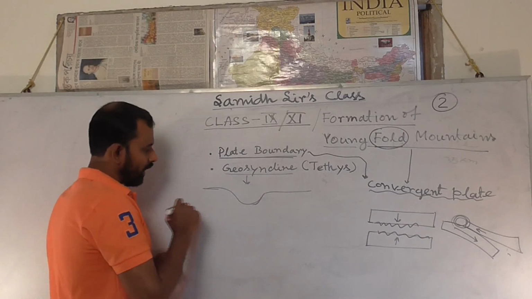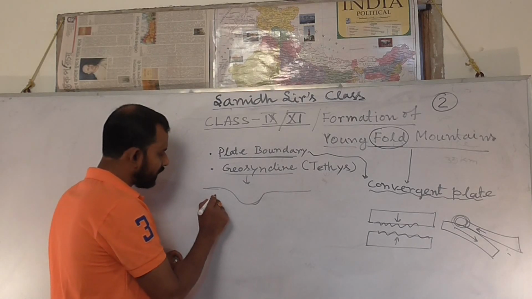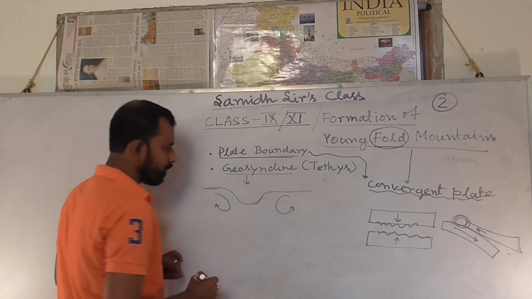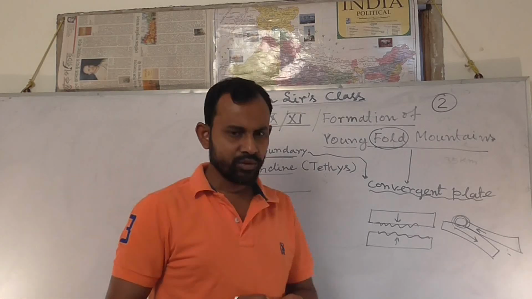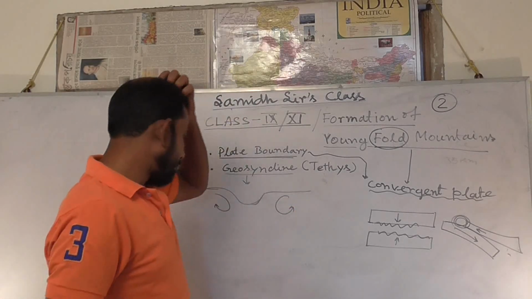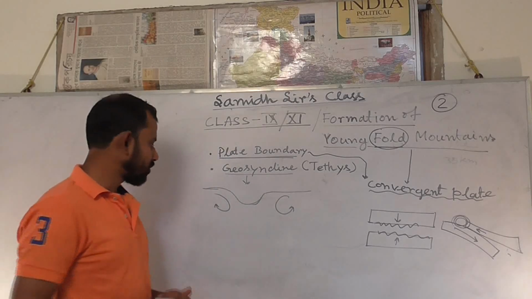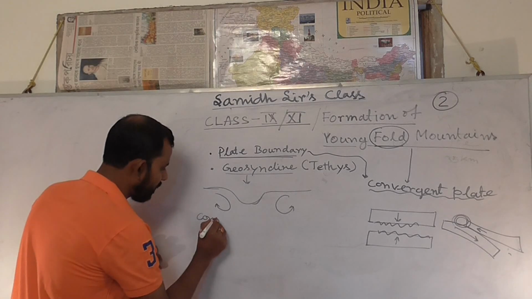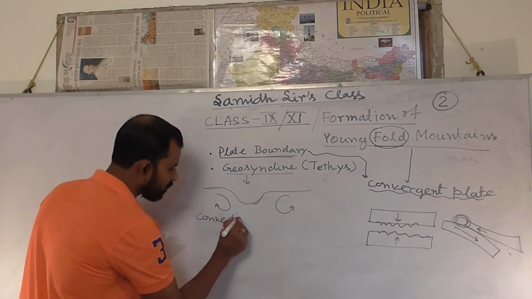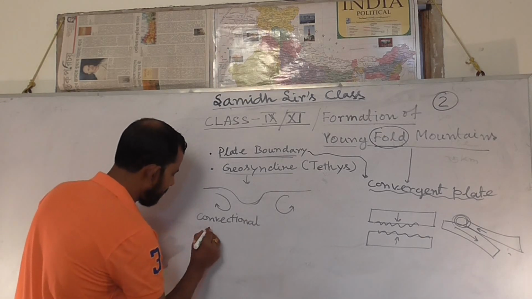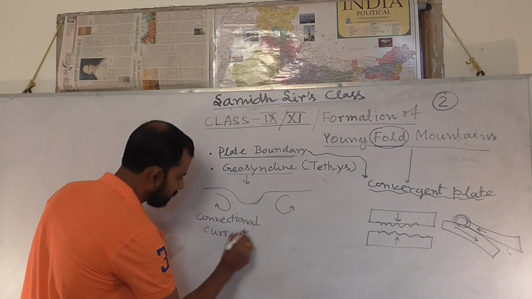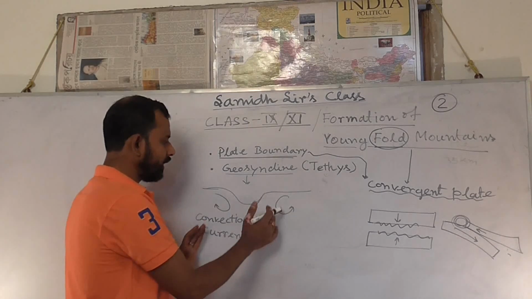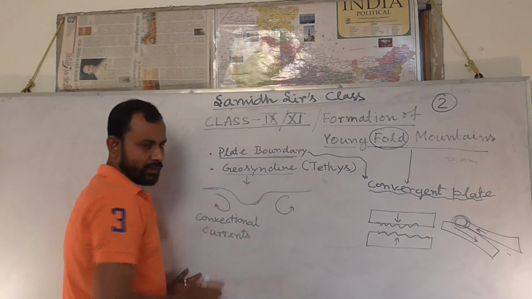After that, what will happen? We know inside the earth's interior there is a particular type of current, a particular type of force that is active, which is referred to as the convection current. So these types of currents are referred to as the convection current. From the two sides, from all sides, the convection currents are acting.